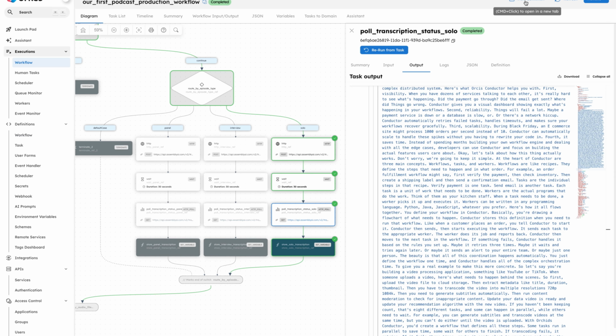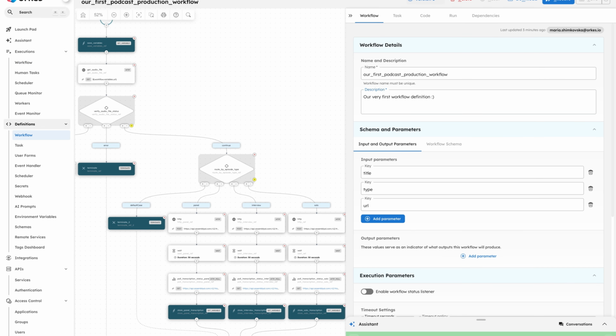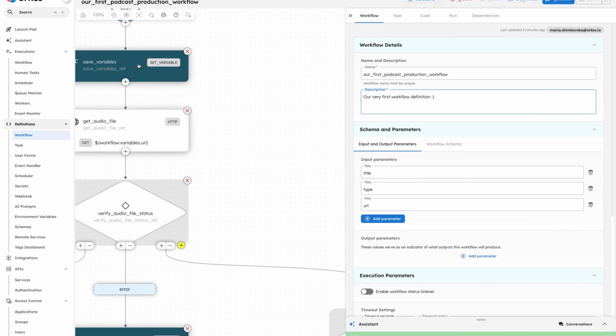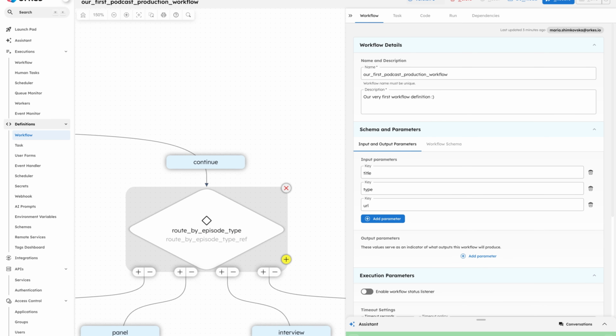So let me go back to definition. And we can wrap this up before we take this to the next level. So let's take a step back and look at what you've actually built here. So we started with a blank workflow, and now we have something that takes a podcast episode as an input. It stores the key details as workflow variables in our set variable task. It verifies the audio file is actually accessible before doing anything with it. It routes the transcription based on an episode type right here.